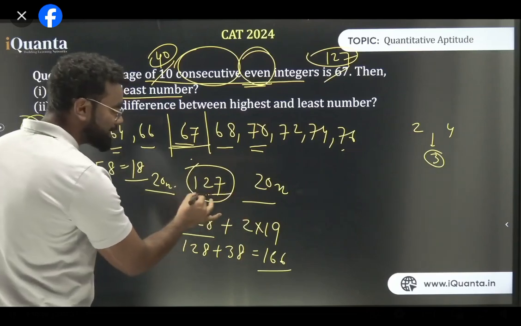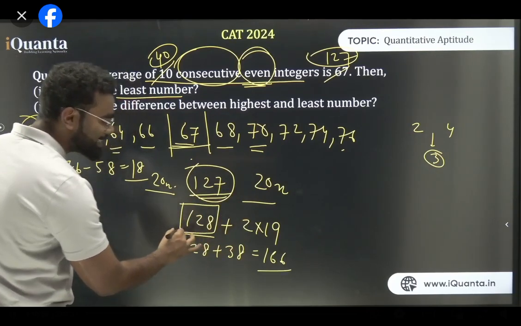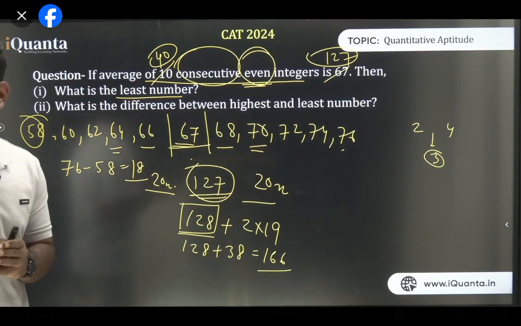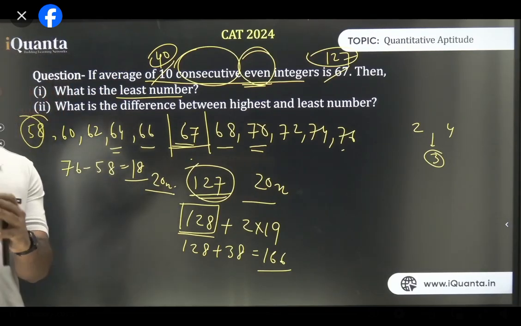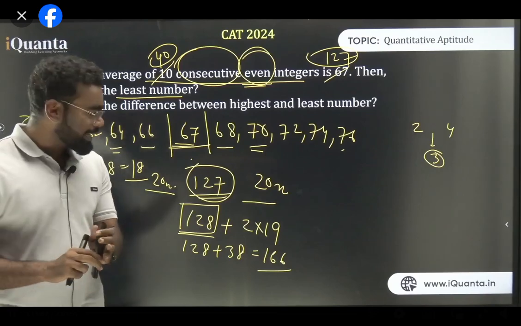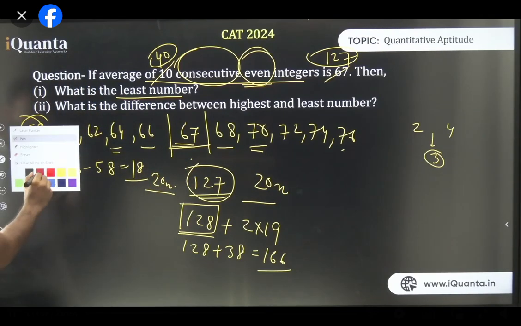So 127 क्या था? एवरेज था. तो पहला राइट साइड का नंबर क्या है? 128. Is it clear? The first right side number is 128. Yeah, you can use AP also. I'm just giving you how to do it very fast, bro. That is our objective, is to make you clear for CAT. Okay? So I'm repeating it again very carefully. Please understand this. I'm using different color now.